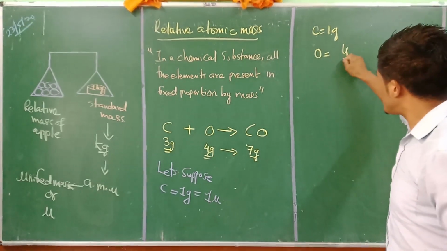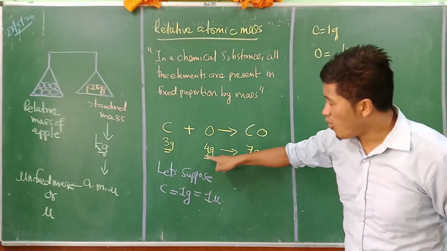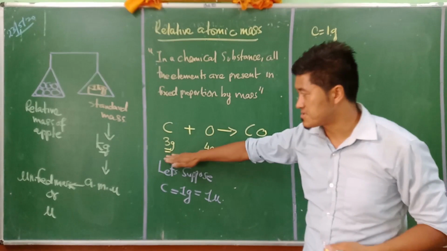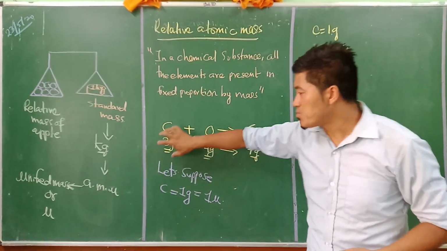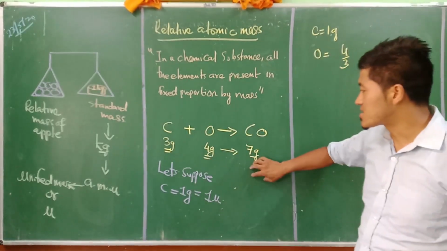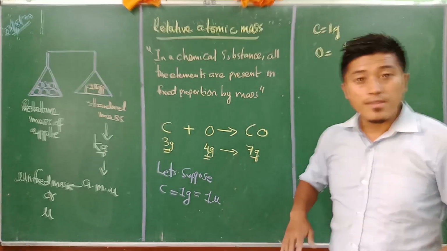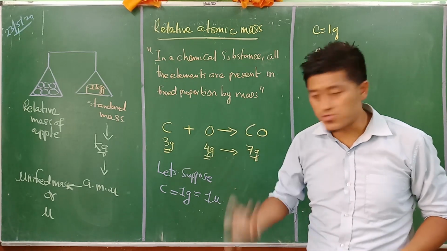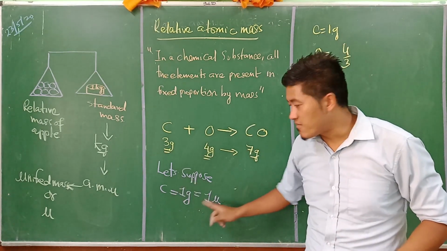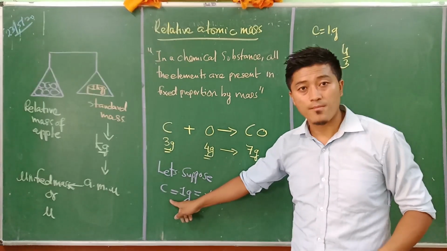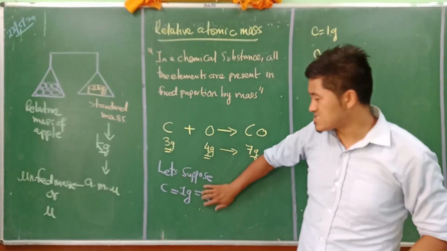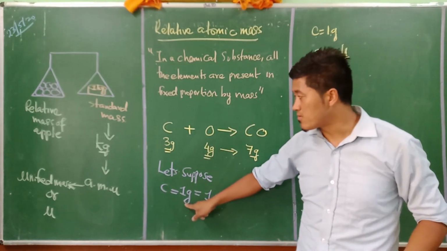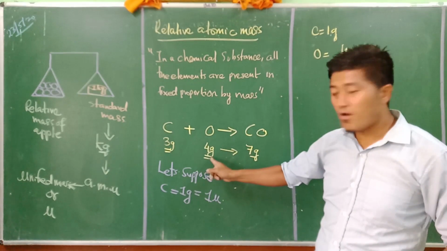divided by 3. Why? Please don't get confused here. What I'm trying to tell you is that 3 gram of carbon will always react with 4 gram of oxygen to become 7 gram of carbon monoxide. Now I'm making a new situation. Imagine we take 1 gram of carbon, and that is equal to 1 mu. Now will this 1 gram of carbon react with 1 gram of oxygen?